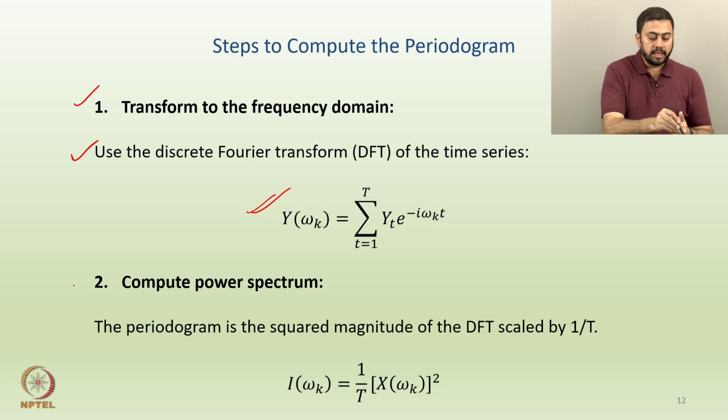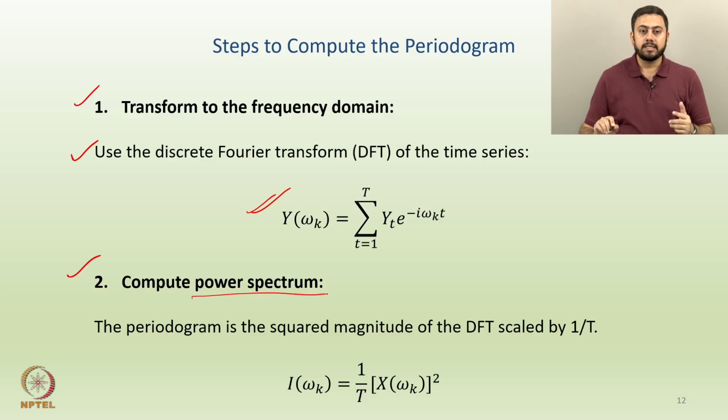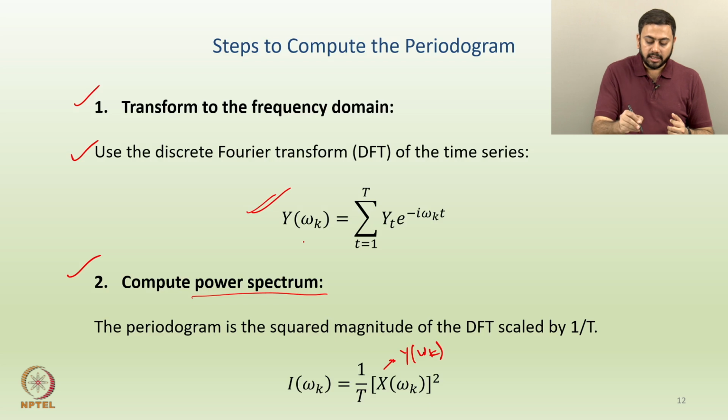Then the next step is to compute the power spectrum. What do you mean by that? The periodogram is nothing but the squared magnitude of the DFT scaled by 1 by T. Again, the periodogram is nothing but the squared magnitude of the DFT scaled by 1 by T. One small typo here is that this should be Y of omega_k, and this Y of omega_k is the same thing as the expression here.